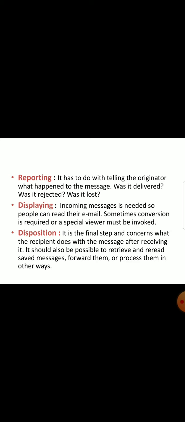It should also be possible to retrieve and reread saved messages, forward them or process them in other ways. It means it is a stage where the receiver takes action on the email received.